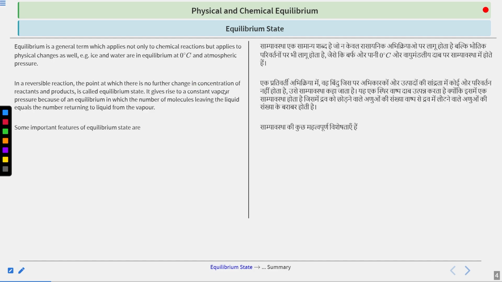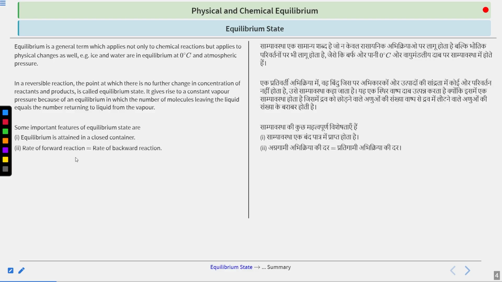Then, if we talk about some important features of the equilibrium state, they are: equilibrium is attained in a closed container. It cannot be exposed to the surroundings, or else the equilibrium will be very difficult to set up, because the surroundings keep varying with time. For that reason, it is very difficult to keep an equilibrium state with the surroundings.